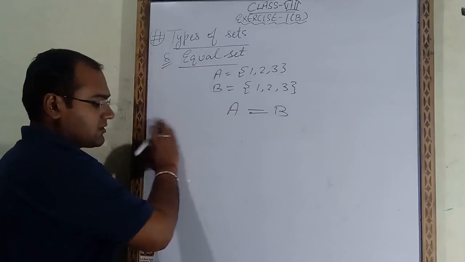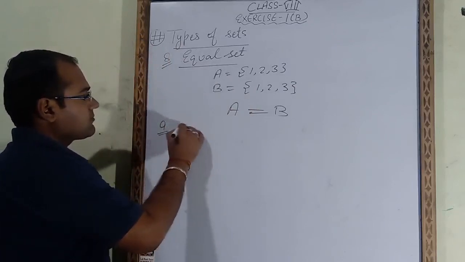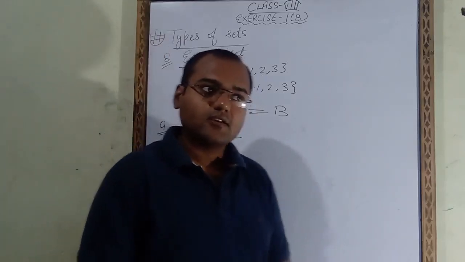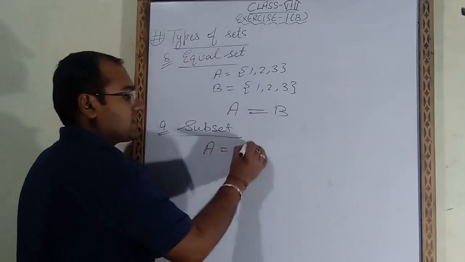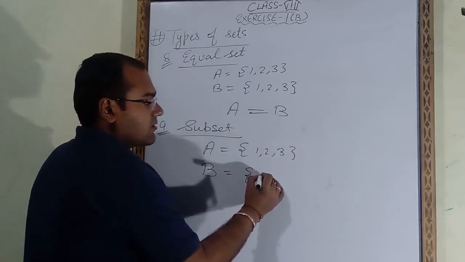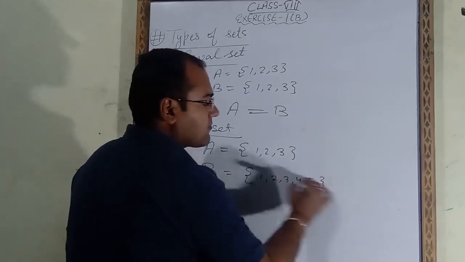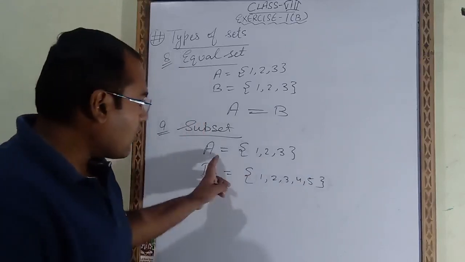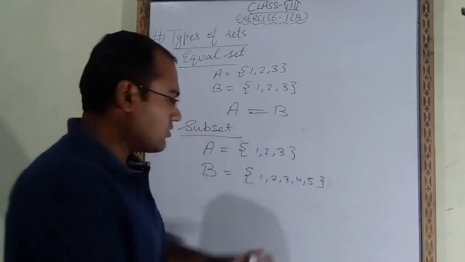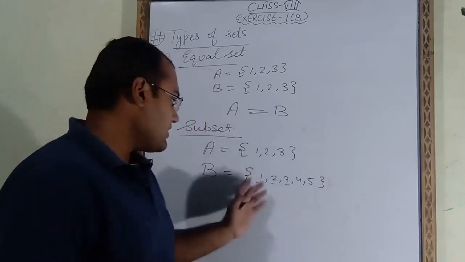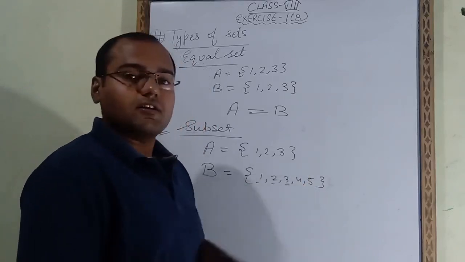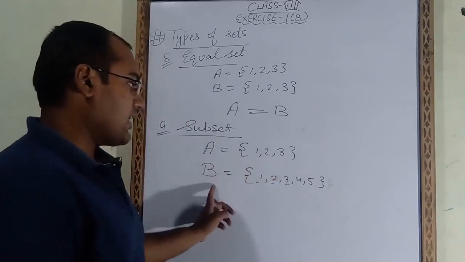So the next one is subset. Suppose I have given here set A, which is 1, 2 and 3, and set B, which I have given as 1, 2, 3, 4, 5. So what we will observe here is that all the elements of A, that means 1, 2 and 3, are coming in B also. But set B has extra elements. Which extra elements does this set B have? 4 and 5. So all the elements of A are in set B.